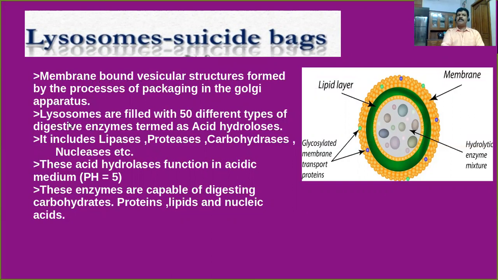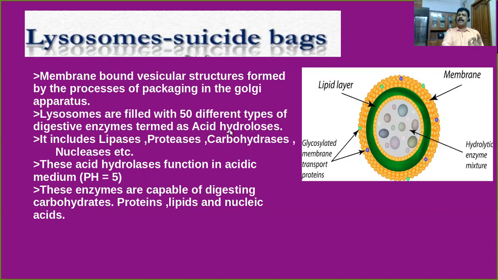Dear students, the lysosomes are filled with 50 different types of digestive enzymes. In this diagrammatic representation, you can see a mixture of hydrolytic enzymes, labeled as hydrolytic enzyme mixture. There are 50 different types of digestive enzymes, collectively called acid hydrolases.